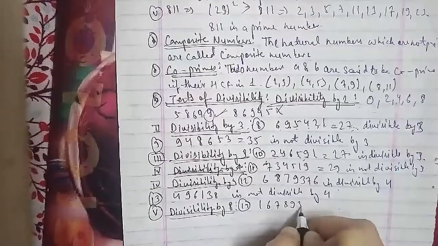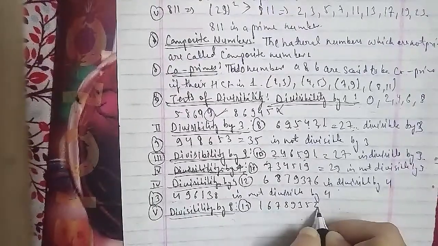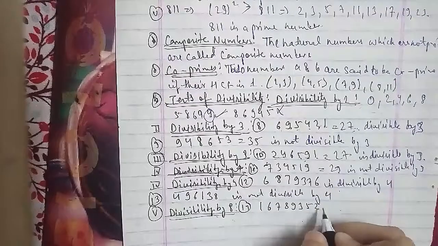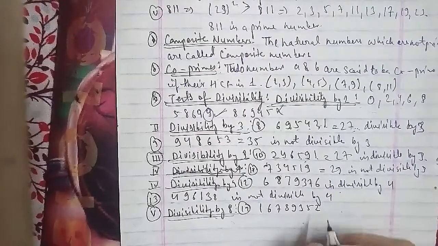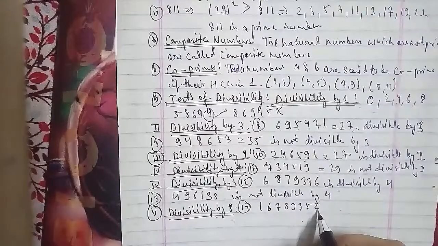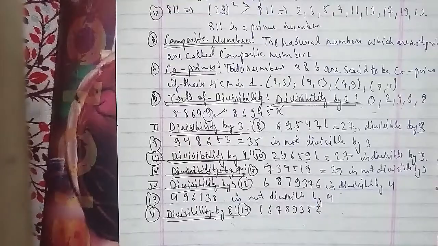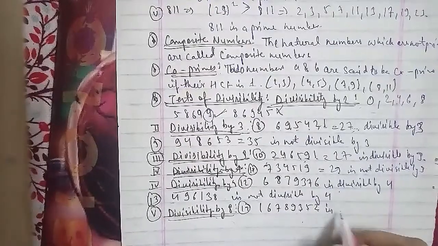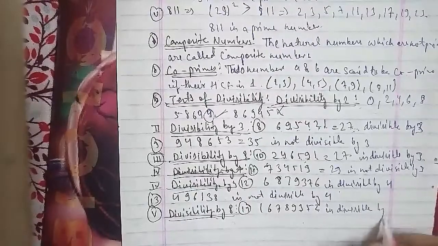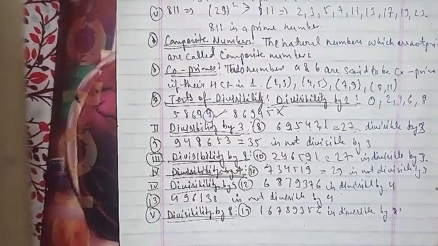We'll take an example as well, the 16th question of the session. The number we have is 7849320. This is divisible by 10 because its unit digit is 0, so yes, it is divisible by 10.